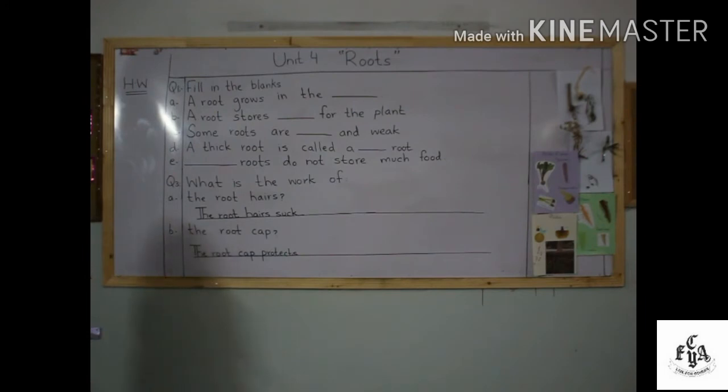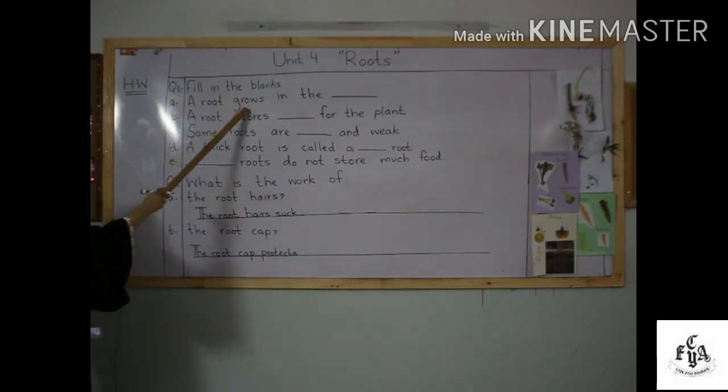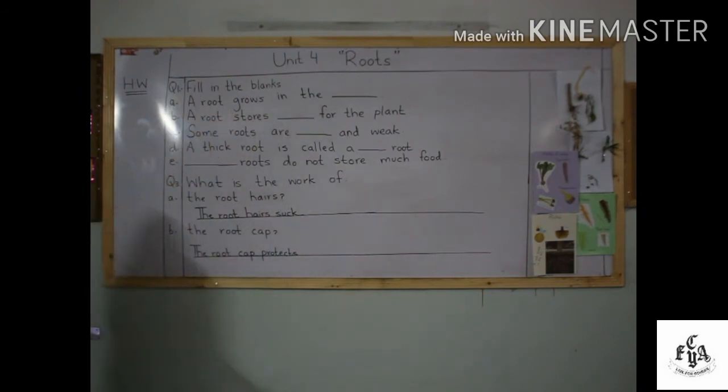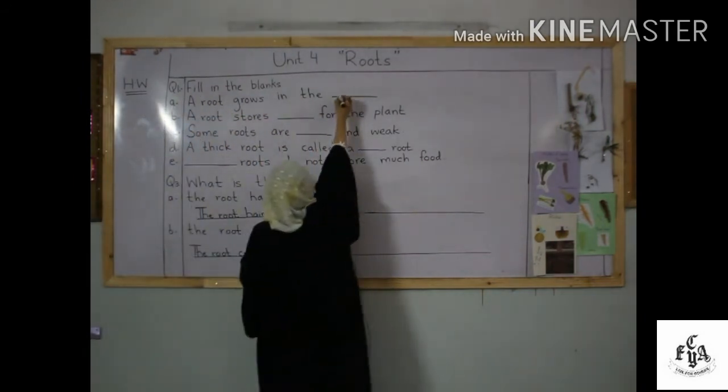Okay students, now we will do the exercise of Unit 4 Roots. So take out page number 27, question number 1, that is fill in the blanks. The first one is that a root grows in the dash. So where do roots grow? A root grows in the soil.